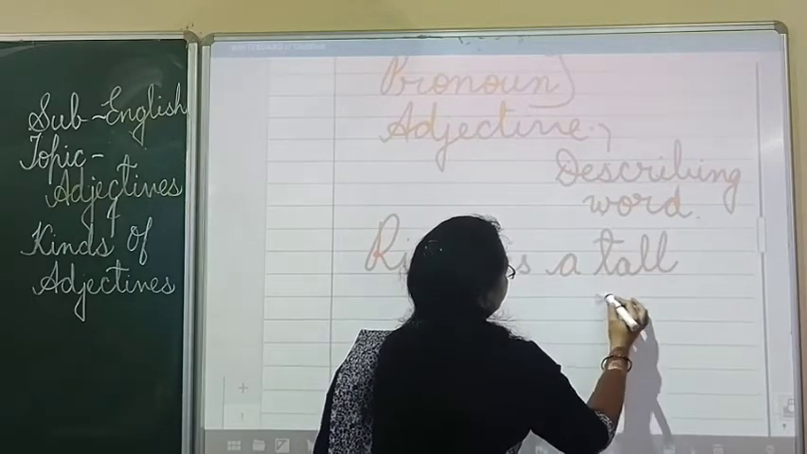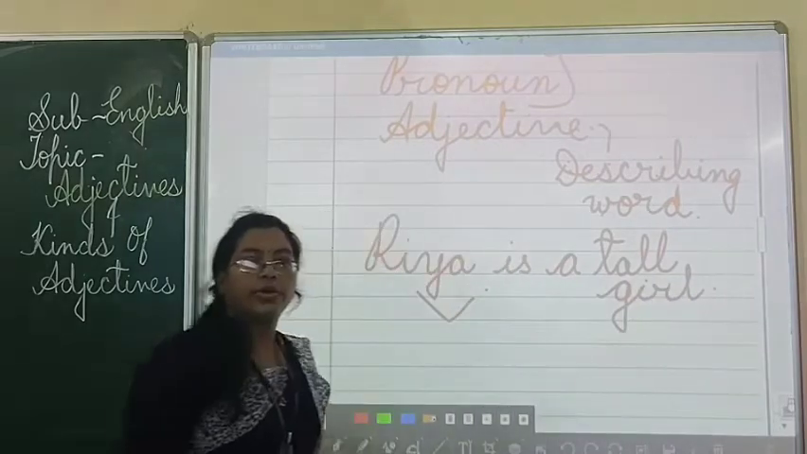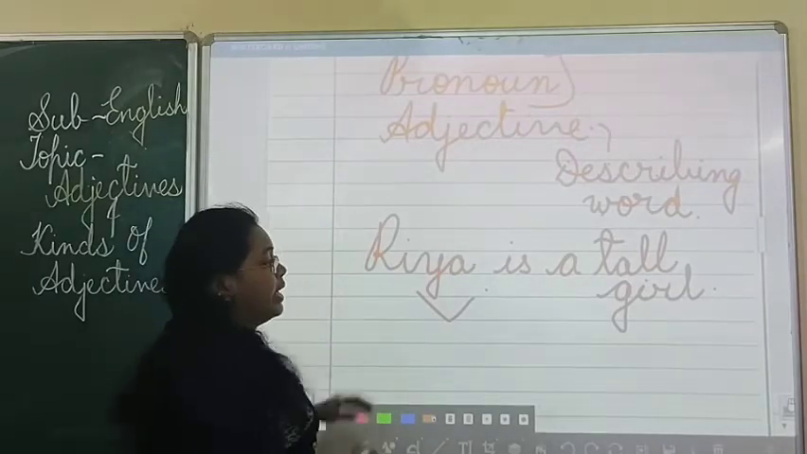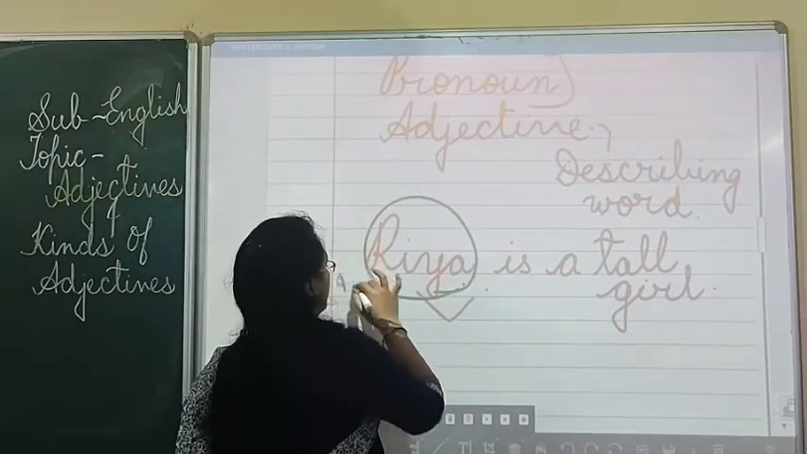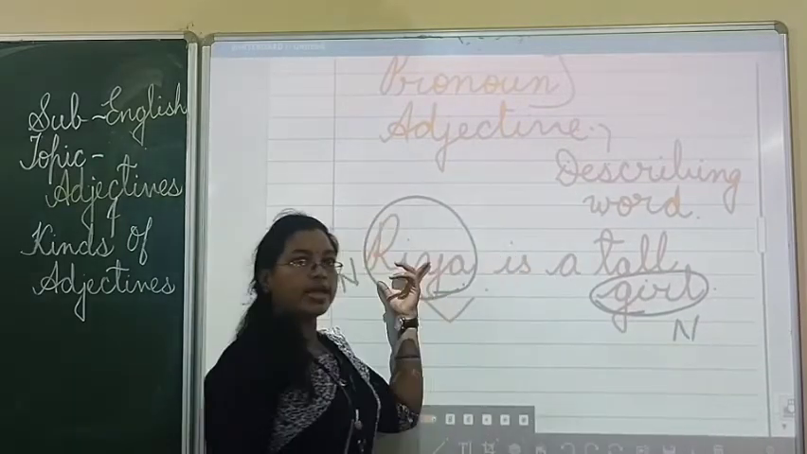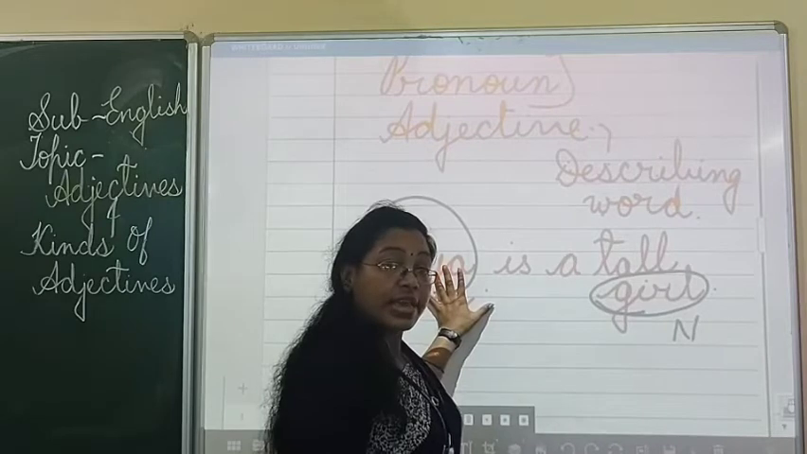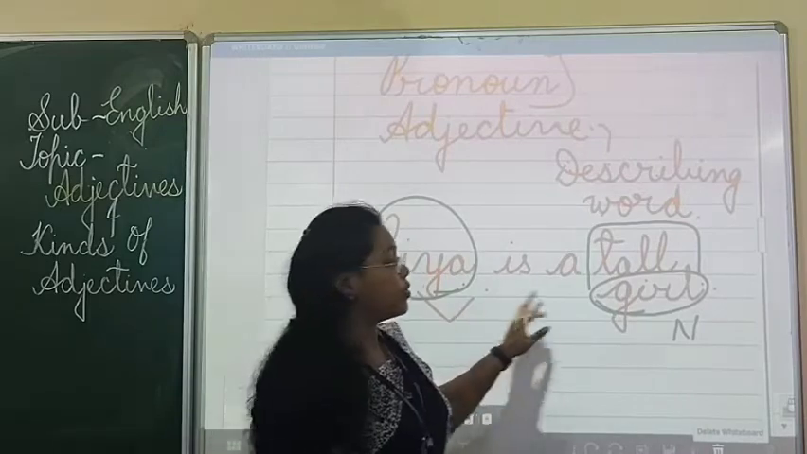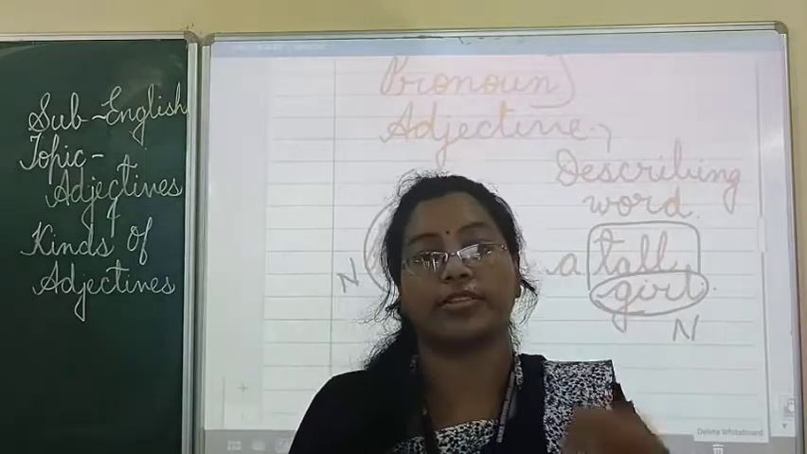Tall girl. See here, Riya is a tall girl. So here Riya is a noun and girl is also a noun. Riya is a proper noun, girl is a common noun. Here, how is Riya? Riya is a tall girl. So here the word tall describes Riya, how Riya is.